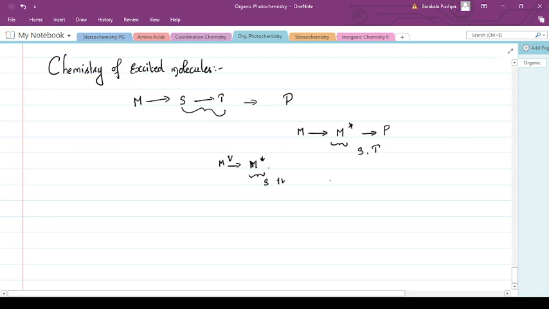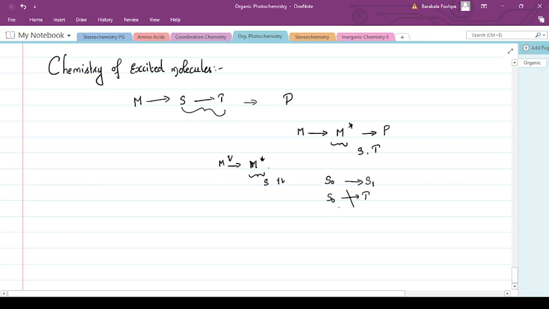That is, the molecule goes from S0 to the S1 level. We have also seen that the molecule can never go directly from S0 to a triplet state. That transition is a forbidden transition.